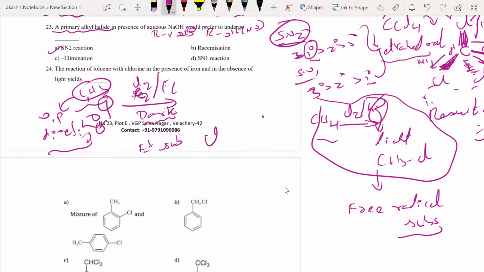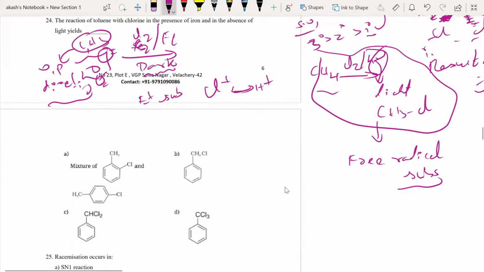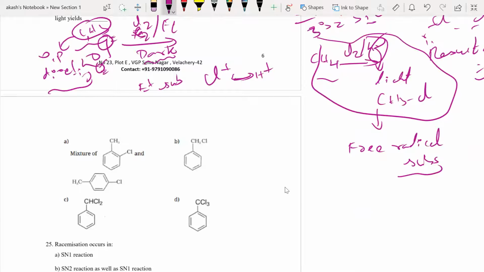So basically Cl plus replaces H plus at two possible positions. One is ortho, the other one is para. So we look at the options now. I will be getting a mixture of ortho and para.